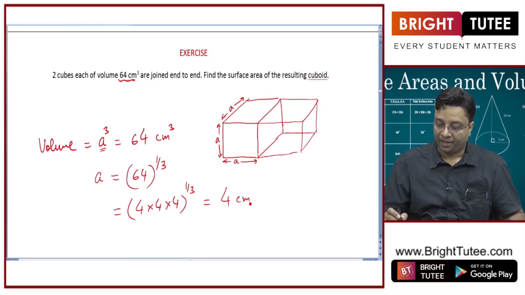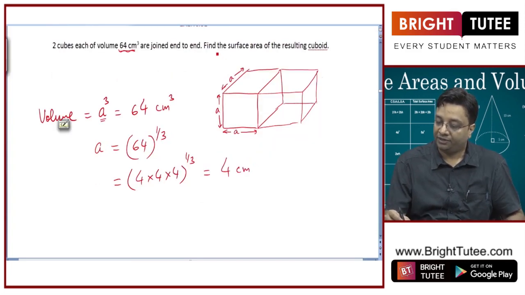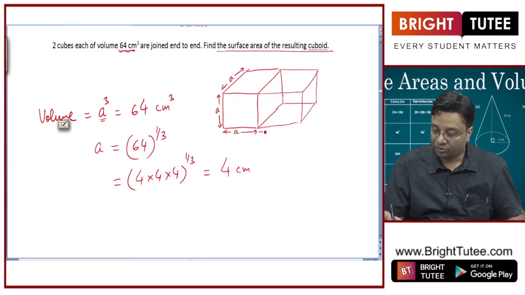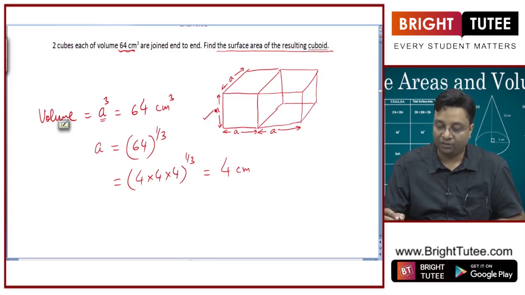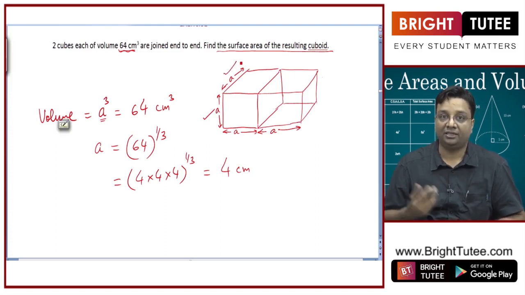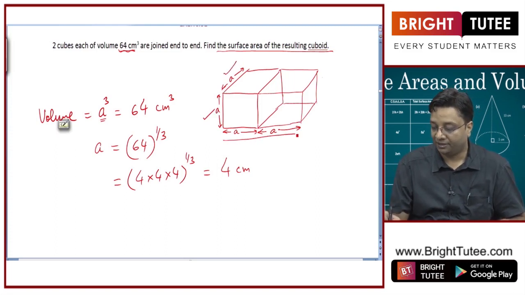So this is the length of the edge of the cube. We need to find the surface area of the resulting cuboid. Now if you see, when I joined these two cubes, it becomes a cuboid, right? What are the dimensions of this cuboid? This height will not change, it will still remain A. This breadth will not change, it will still remain A. But this length here has changed, it has become 2A.